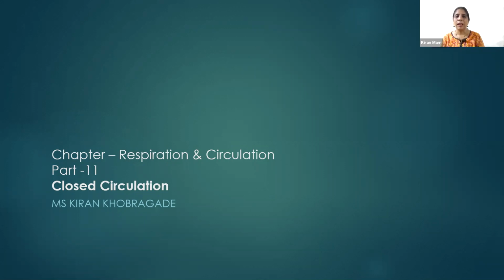Now, in the last part, that is part 10th, we have studied circulation in animals, basically types of blood vascular system. Okay, and in that types of blood vascular system, we have studied open blood circulatory system and closed circulation. Okay, so let us proceed with the closed circulation.